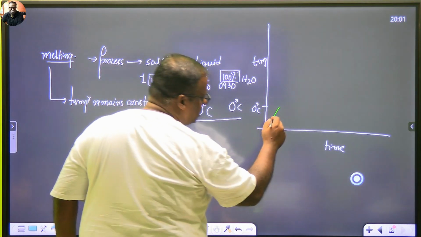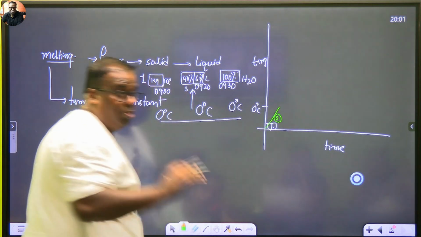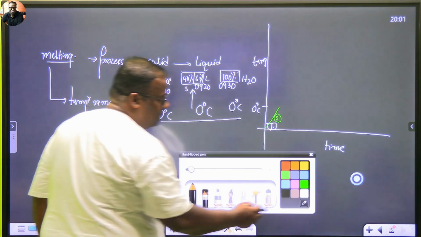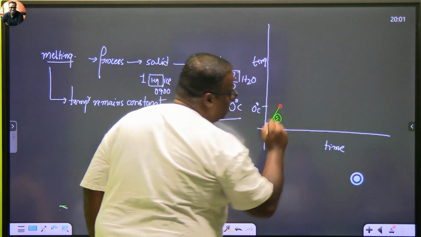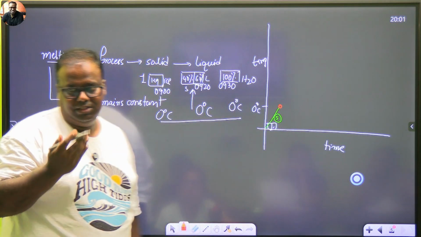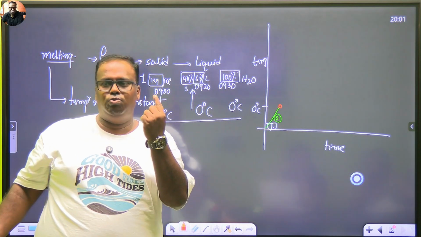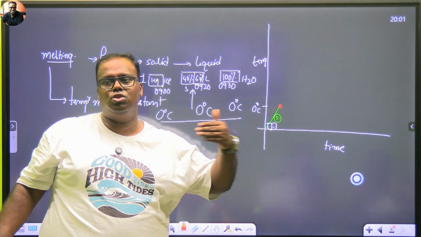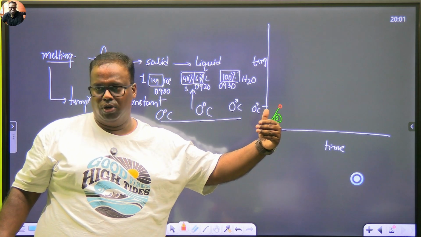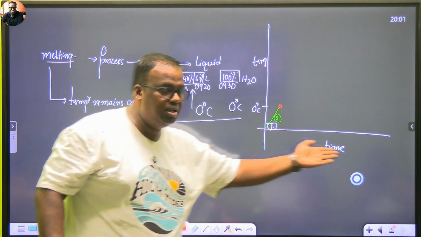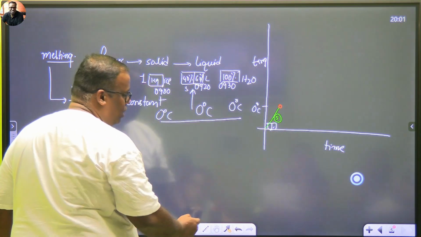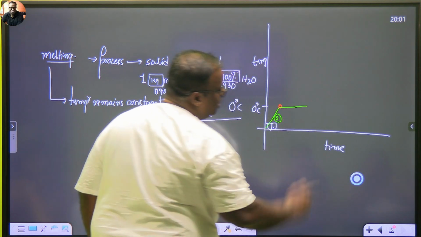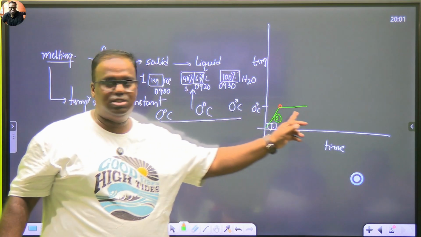What do you expect the state here to be? Solid. अभी भी हमारा ice पिघला नहीं है. At this point, the first ice will melt and the first droplet of water will be created. Now what do I expect hence on? More formation of water. Time लेगा ना थोड़ा सा. This is the time axis. So my graph will now no more rise. Temperature is no more rising, it has become constant. This is what I was saying.